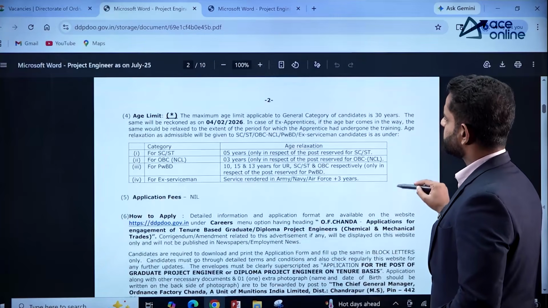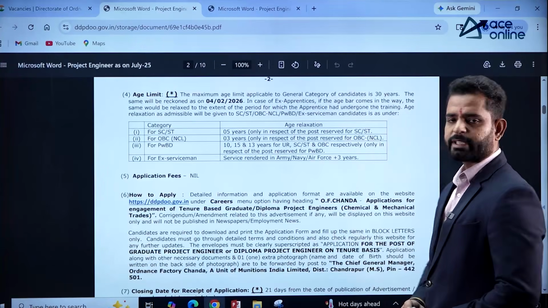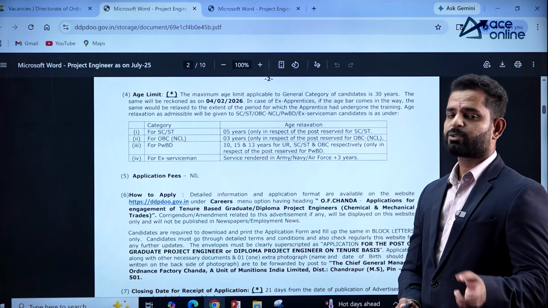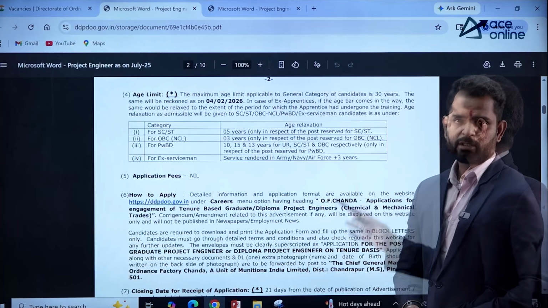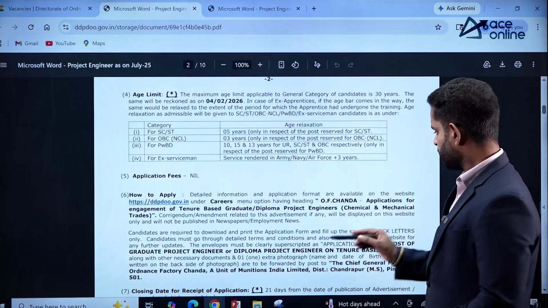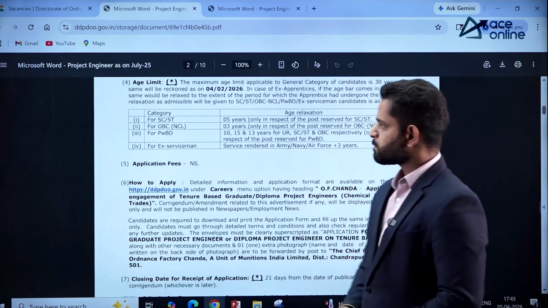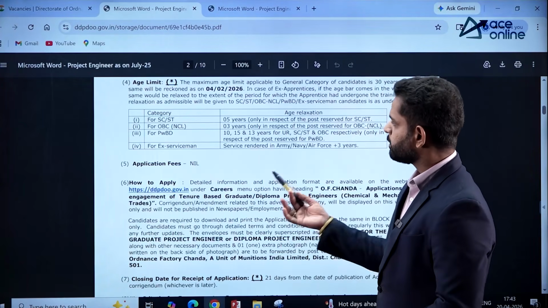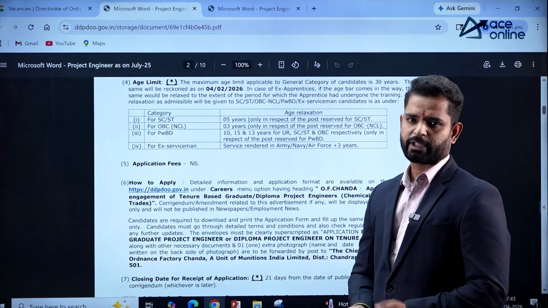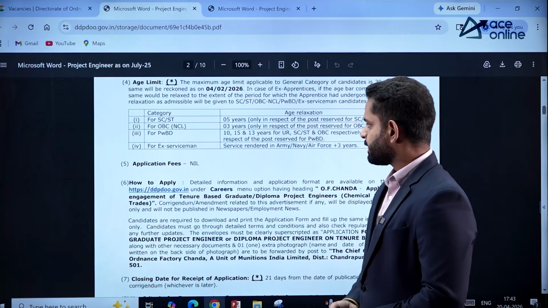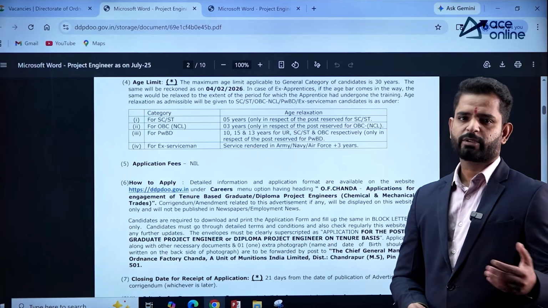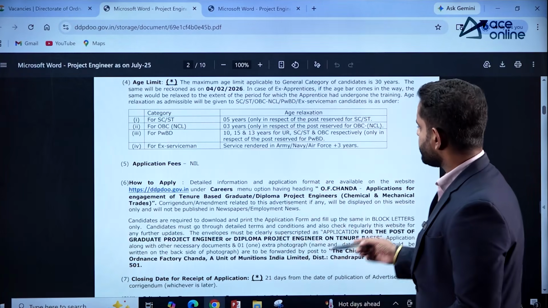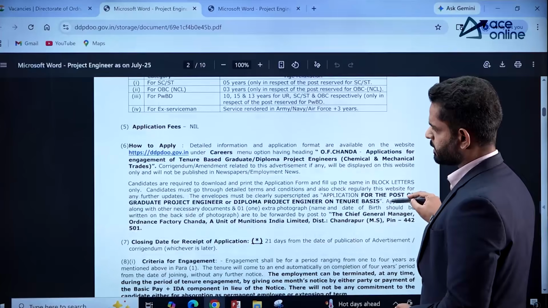Those candidates whose age is below 30 years, if they belong to the unreserved or general category, have to fill this important application. And as per government norms, relaxation is also mentioned here: SC/ST 5 years, OBC non-creamy layer 3 years, PWBD 10, 15 and 13 years according to their category. For ex-servicemen, 3 years for their rendered service.